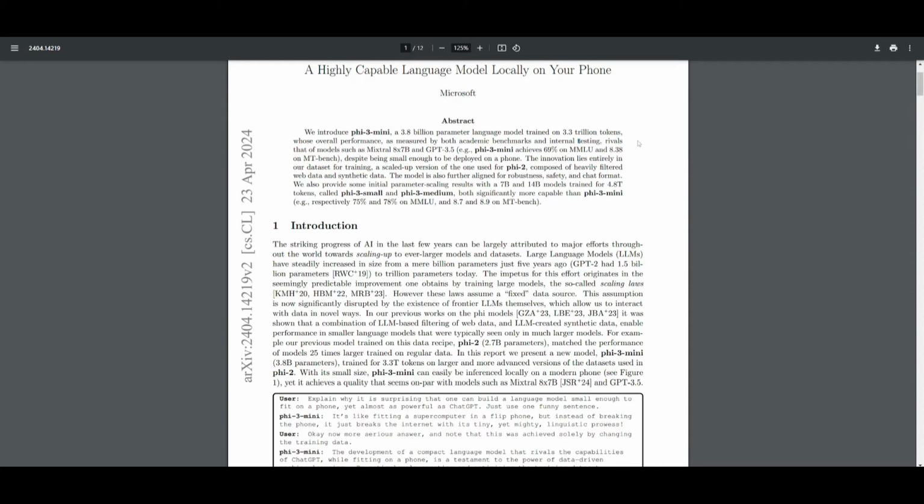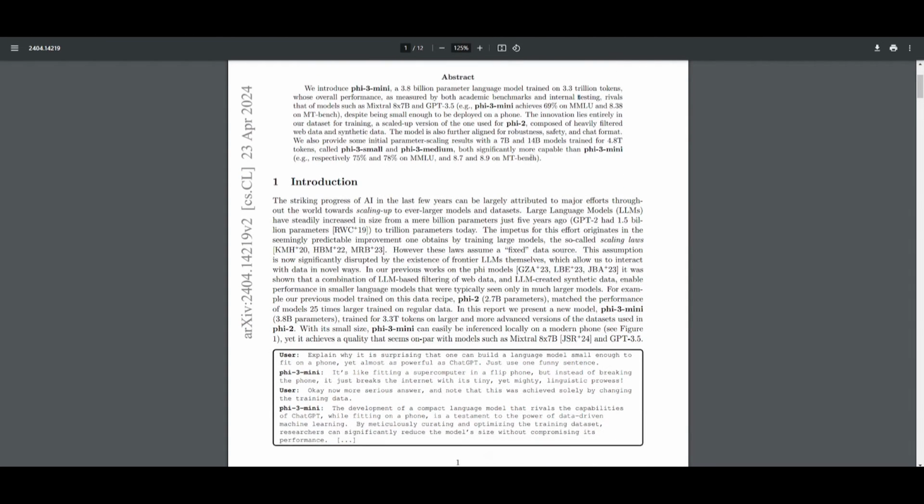Now, despite its compact size, it's quite comparable to larger models such as Mixtral 8x7B and even GPT 3.5, where it actually achieved a score of 69% on MMLU and an 8.38 score on MT Bench.